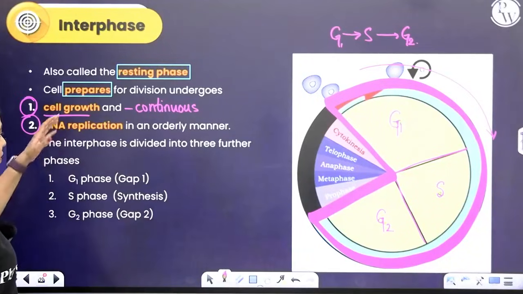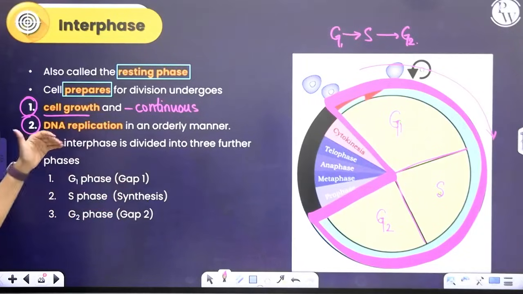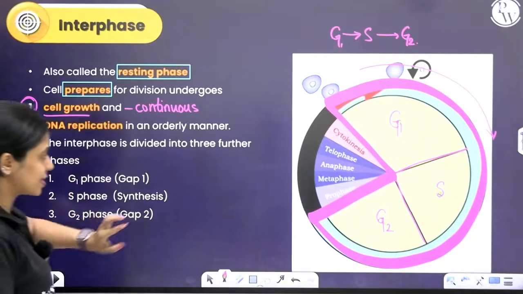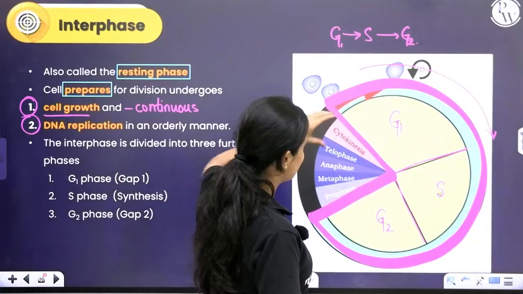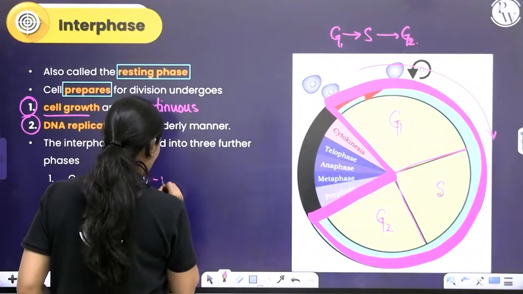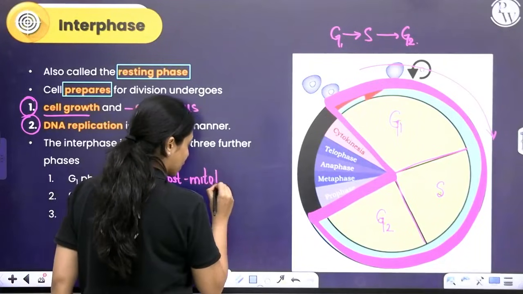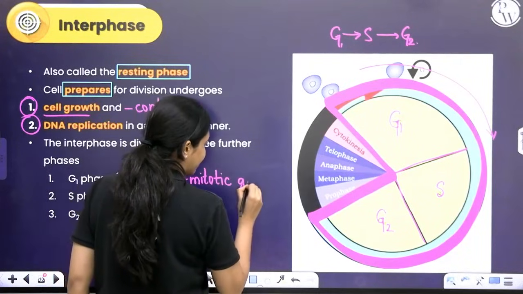Okay. So the three phases are G1 phase, S phase and G2 phase. What is G1? Gap 1. G2 is gap 2. Because this gap phase happens after mitosis, you also call G1 the post-mitotic gap phase.